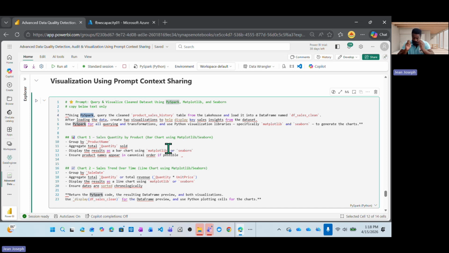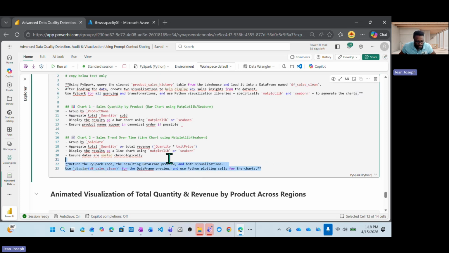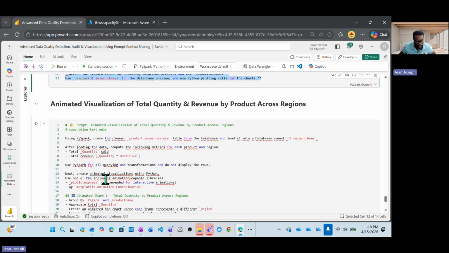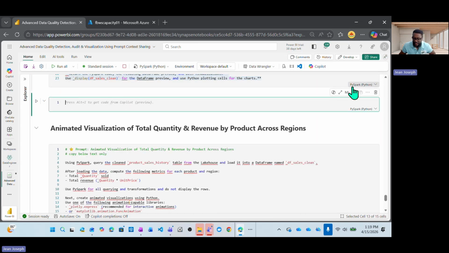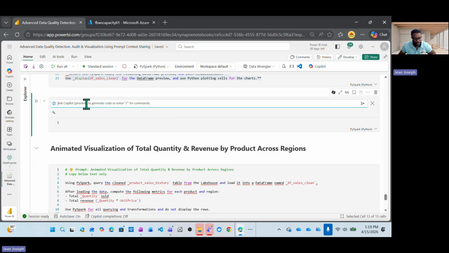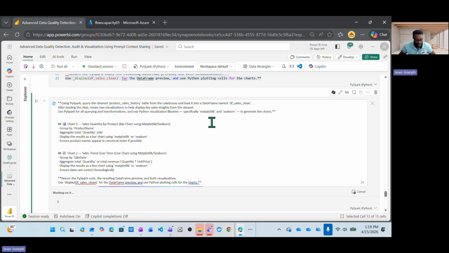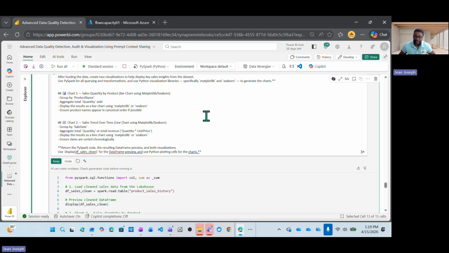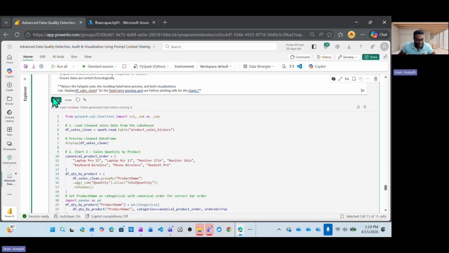So if we're looking at here, this is what we are telling. Okay, this is the name of the data frame. Now you can pause the video to read the entire prompt. If I copy this one, open a new cell and have Copilot execute this, you will notice that Copilot will generate a bar chart, and within that bar chart we can analyze that data.